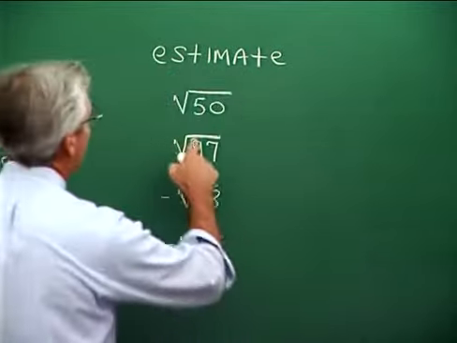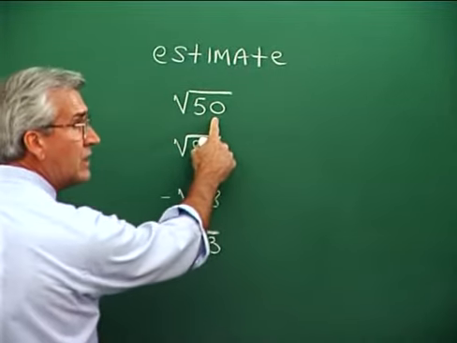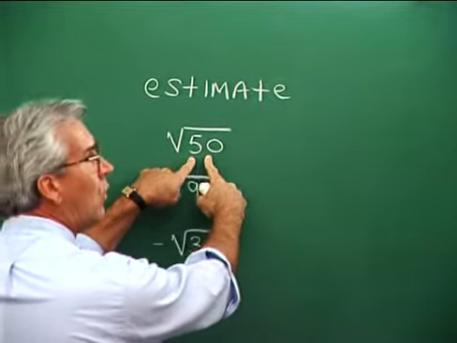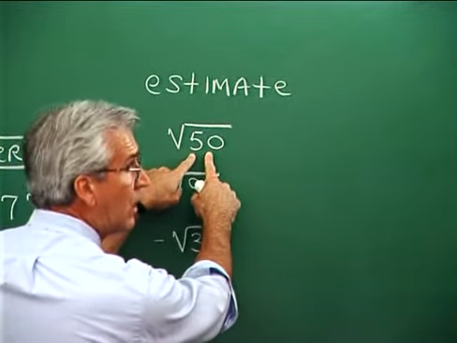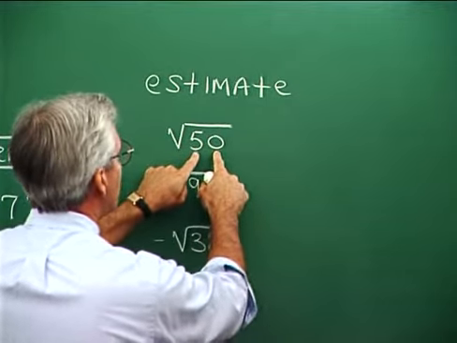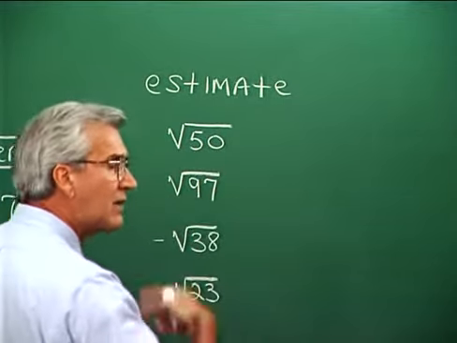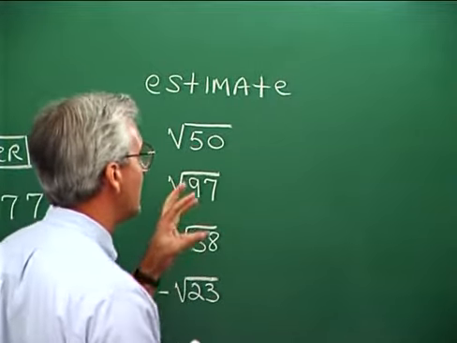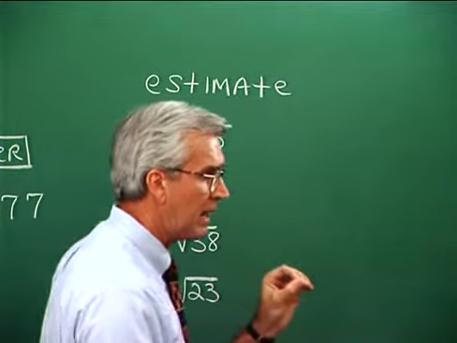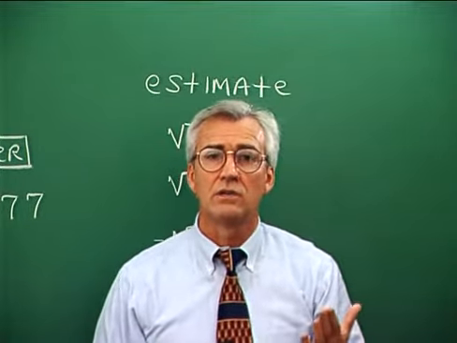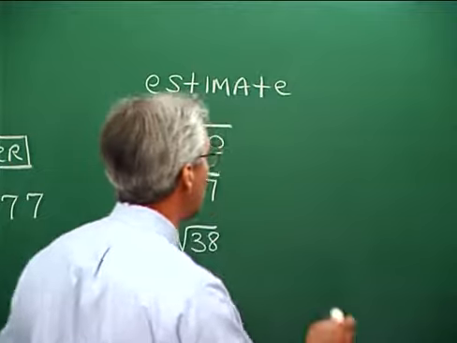Here's what I mean. If we're thinking about the square root of 50, then we might think that, gee, 50 is near a square. 49 is a square. And since 50 is very near that square, the square root of 50 would be near the square root of 49. That's the kind of logic that we're using in this. Now, to be able to use that kind of thought pattern, we need to be familiar with two-digit squares, and some of them are these.